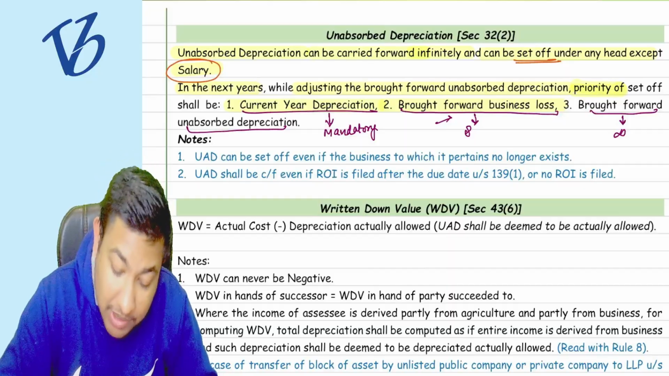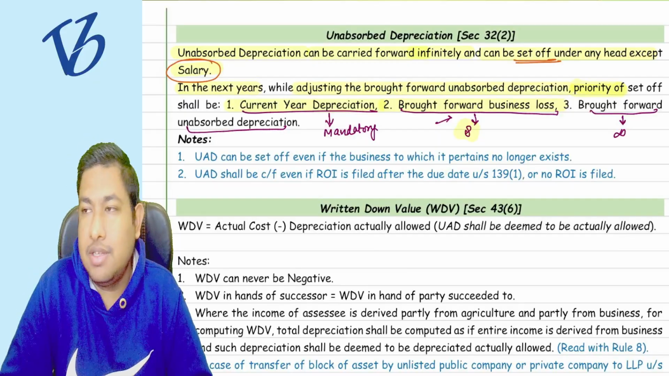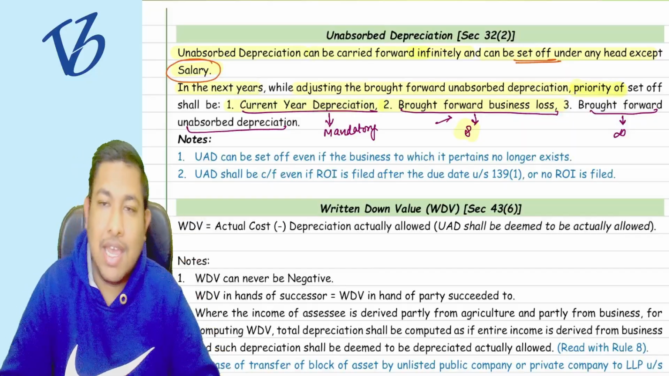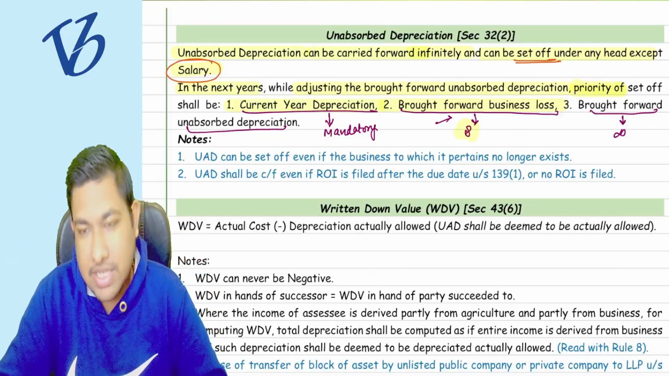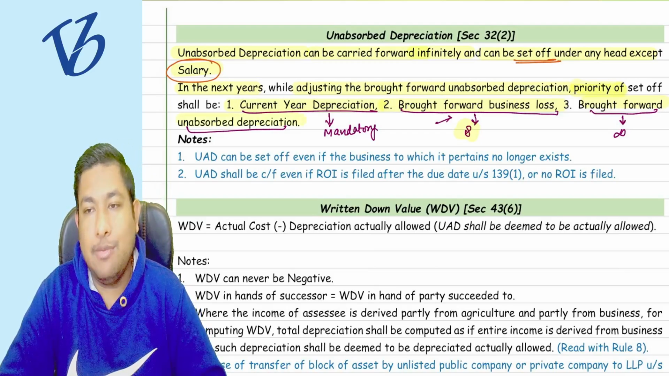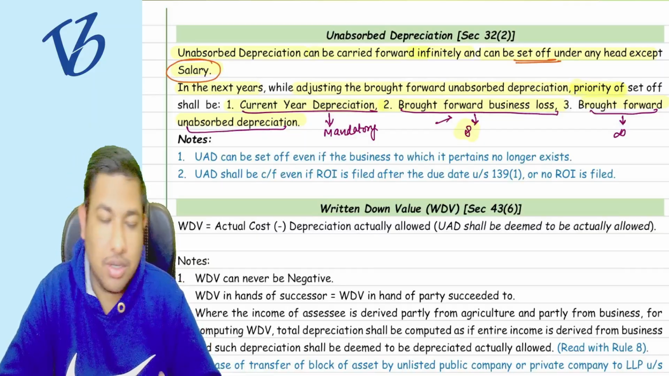So it has a limited time. That is why it is kept on the second priority. That brought forward business loss is to be set off first, and then afterwards, if any profit is left, you can carry forward the brought forward unabsorbed depreciation. Tell me whether this is very much clear to you or not.